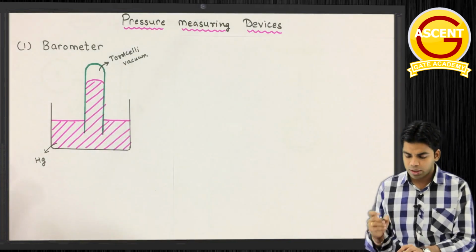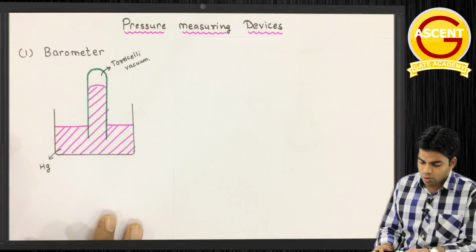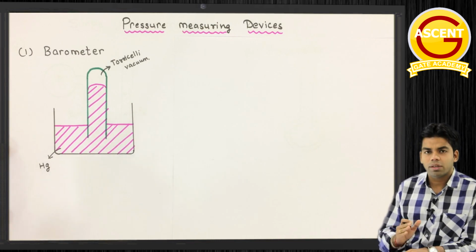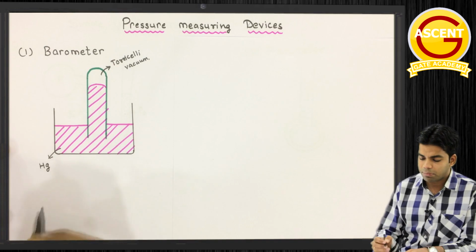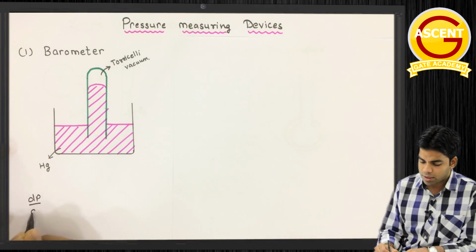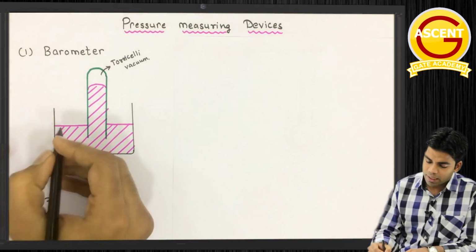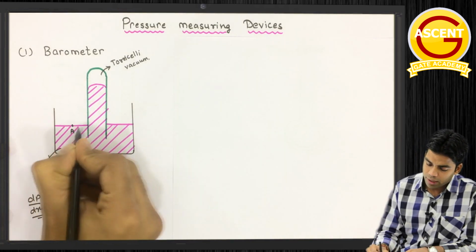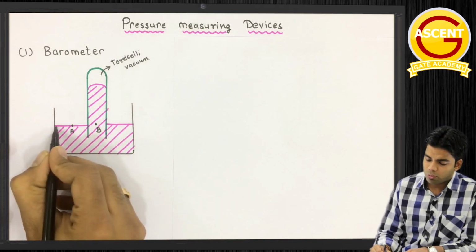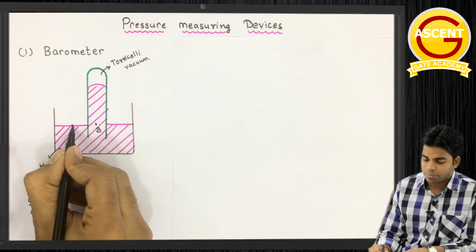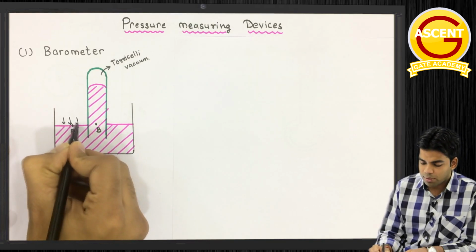Now the question arises, how can we measure atmospheric pressure from this? As I told you, at the same level the pressure is the same: dP by dx is equal to 0. This we have already studied. That means at the same level the pressure is the same. So if I take two different points, suppose this is point A and this is point B, because these two points are at the same level, the pressure at these two points will be the same, and the pressure at point A is nothing but atmospheric pressure.